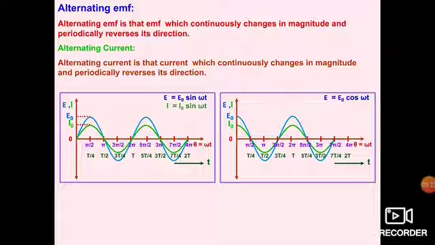Same variation of current you can see also. It also follows I is equal to I naught cos omega t, whereas E naught and I naught are the maximum values of alternating EMF and current.